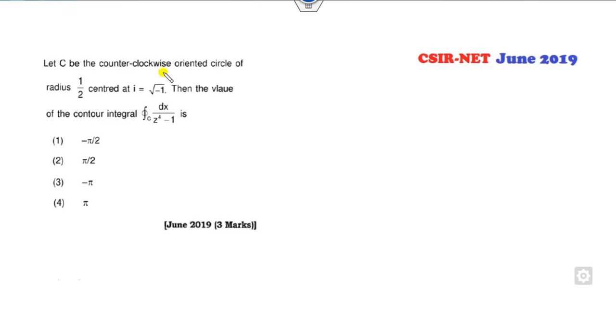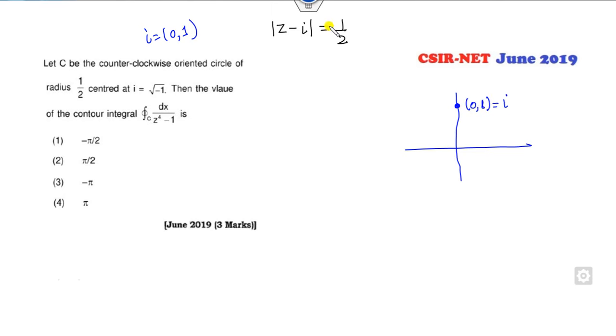Let's see with a counterclockwise circle with a radius half, center at iota. So center at iota, radius is half. Okay, so what is the iota? Iota is nothing but the ordered pair 0 comma 1. So this is my iota, 0 comma 1. Radius is half, so this is half, this is 0 comma 1, so this is my 3 by 2. Fine. So this is my circle.